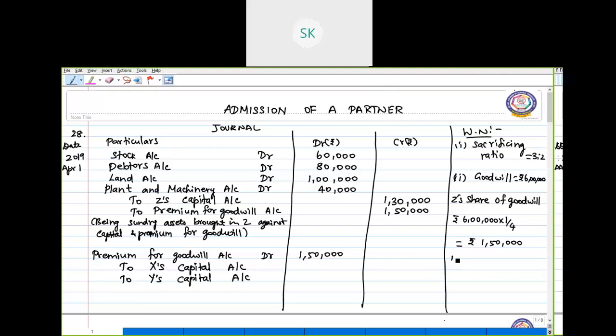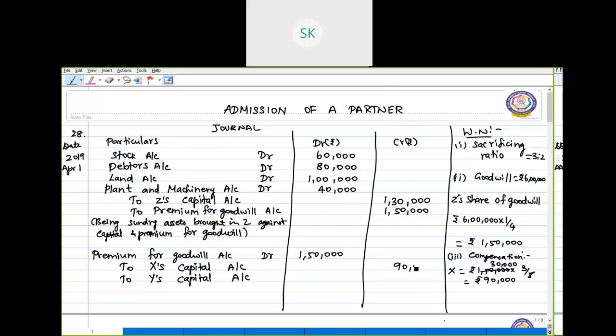So we can even include this in the working notes. Compensation to X, out of this 1,50,000 is to get 3/5. So 30,000 into 3, he'll get 90,000 rupees.